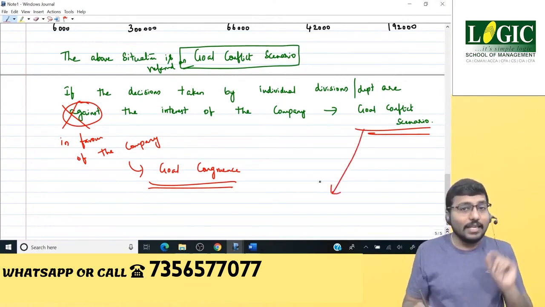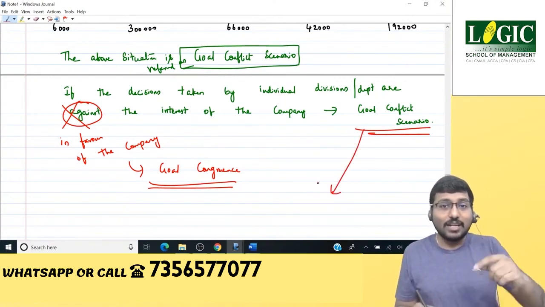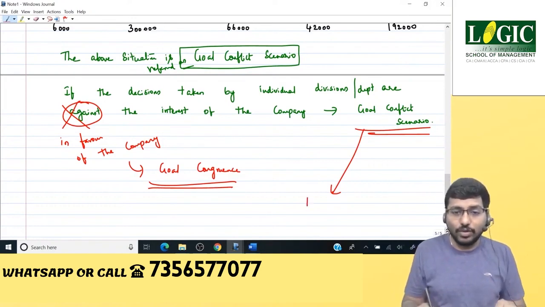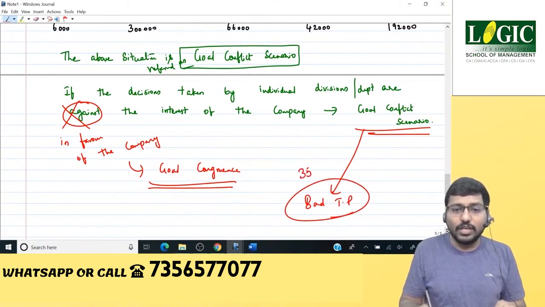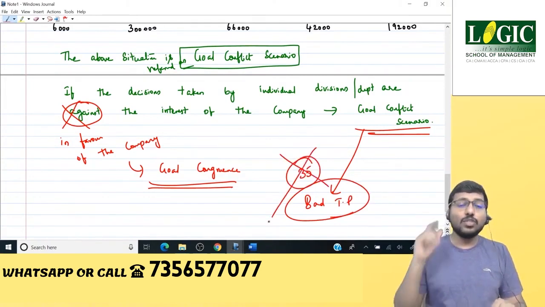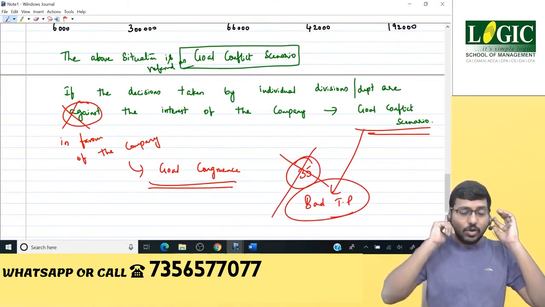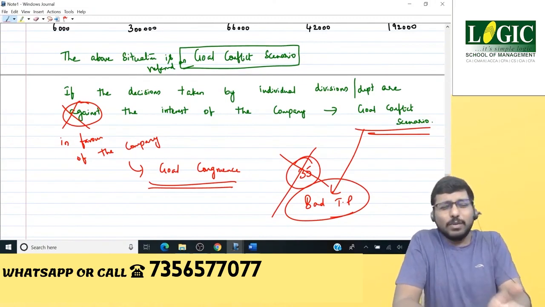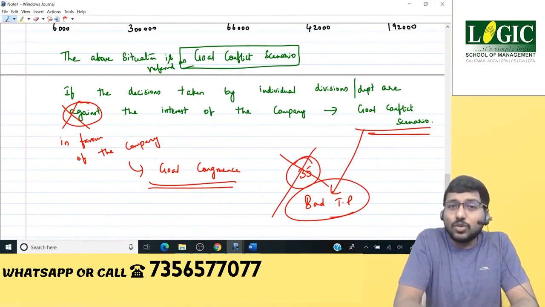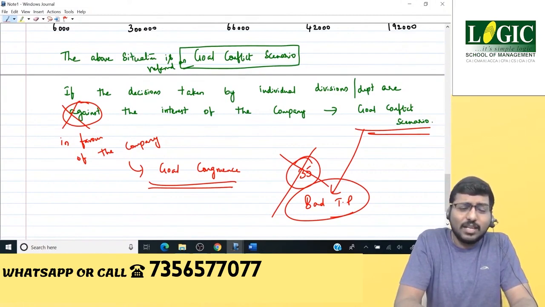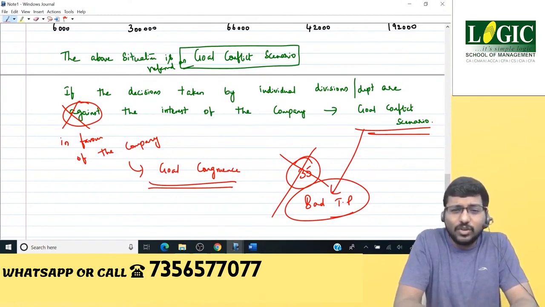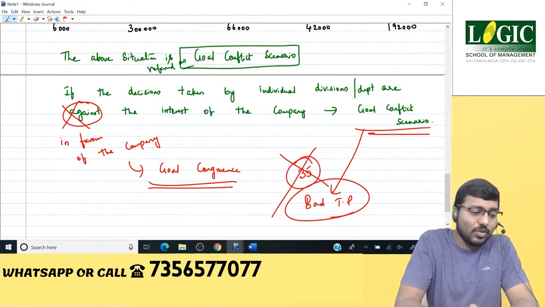Any transfer pricing that leads to goal conflict scenario, we call it a bad TP. So the TP of 35 that has been given in this question is a wrong one. Good TP means that TP which creates goal congruence. Bad TP is that TP which creates goal conflict scenario. It's a usual normal term that we use, not an official term.